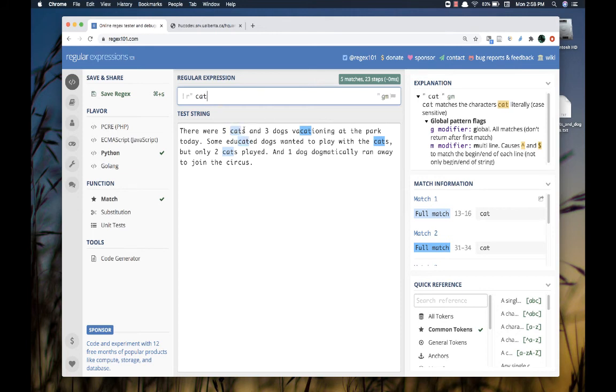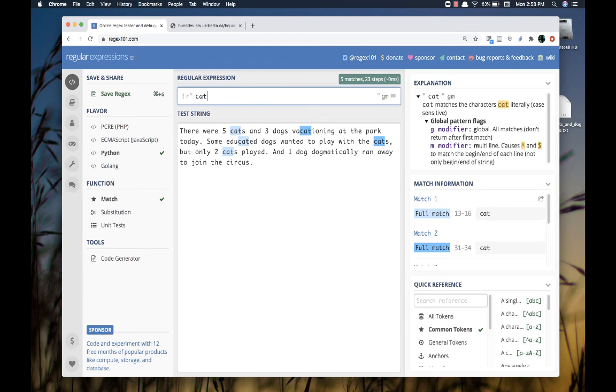It's really nice because it just alternates a light blue and a dark blue, so the color of the blue doesn't really make any difference to us at all. It's not something that we need to pay attention to. But you'll notice that the literal C, literal A, literal T move through this string, and I get both cat, the fuzzy four-legged animal, and things like vacationing or educated, because I'm just matching the literal letters. And again, I know I'm repeating myself. This is why we have to start to think syntactically or superficially rather than semantically or meaningfully.